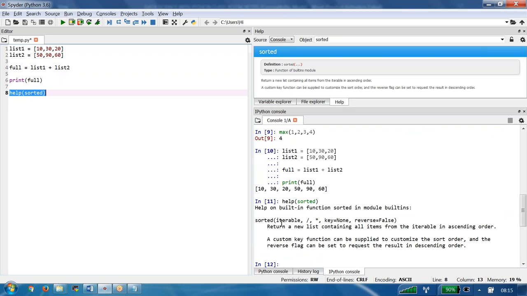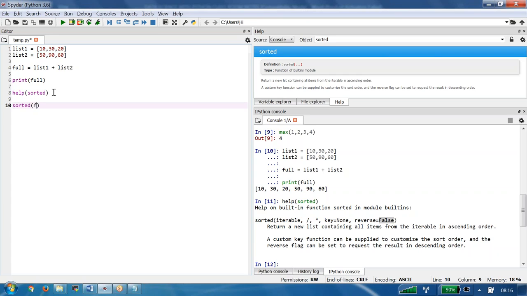So help on sorted. What do you have to provide here? Iterable objects. Now key, and what is it? Reverse is equal to, by default, what is this? False. I want to use these two things. For example, now we are writing sorted. What is the iterable object here? Full is the iterable object. Next is reverse. Reverse is equal to true. Now whatever we have, I am trying to print it.